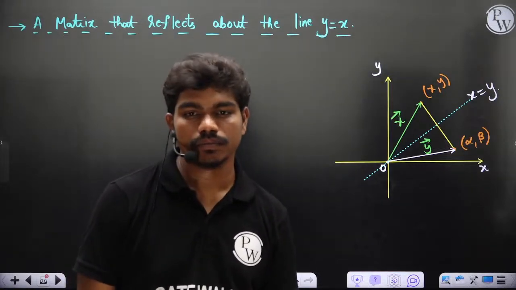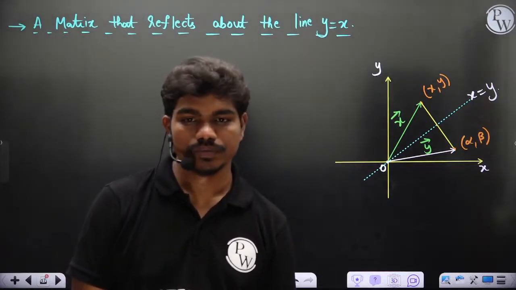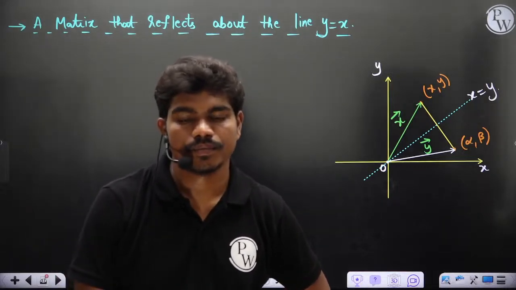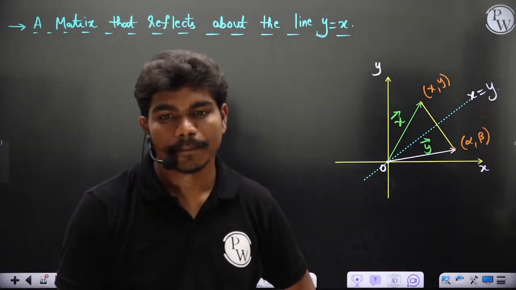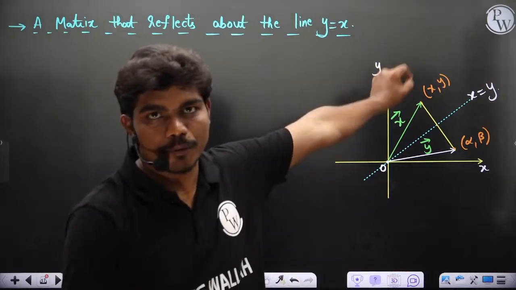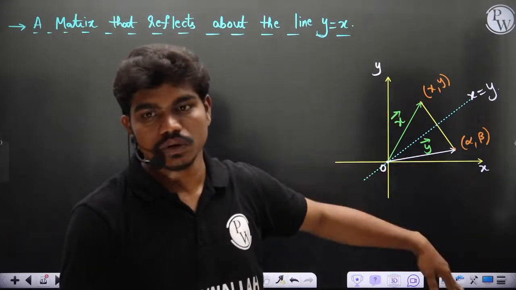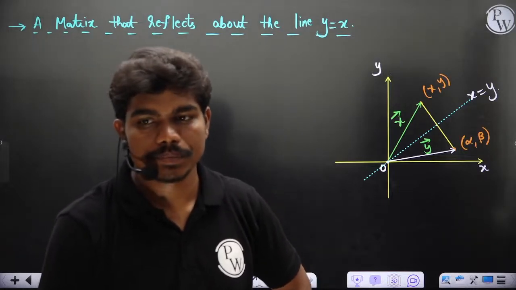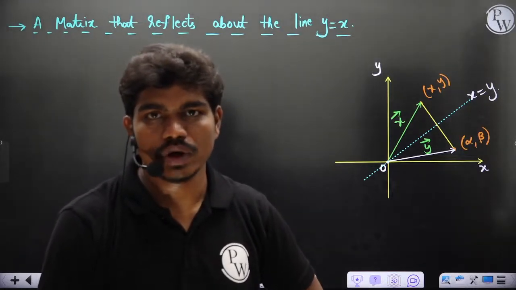Any idea, to any one of you? If you reflect a point x comma y about the line y equal to x, what could be the coordinates of the reflection? No idea?